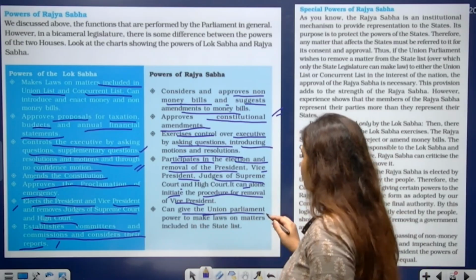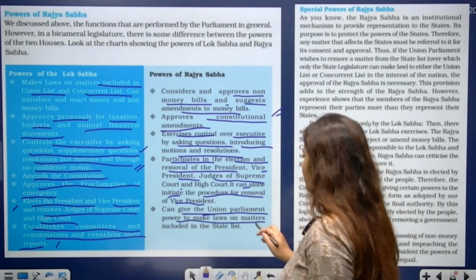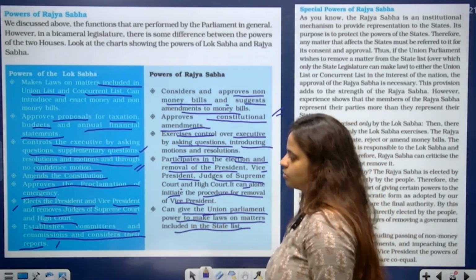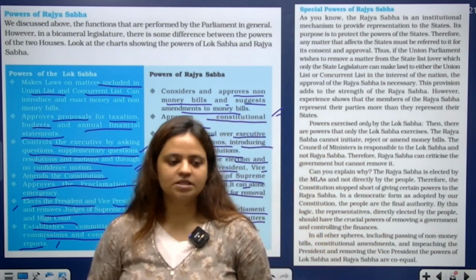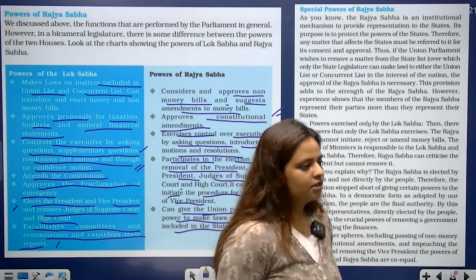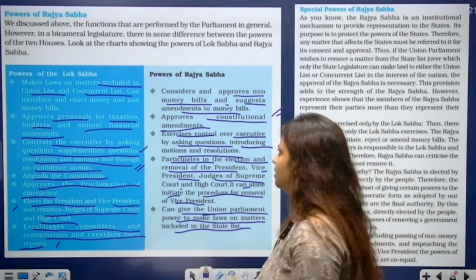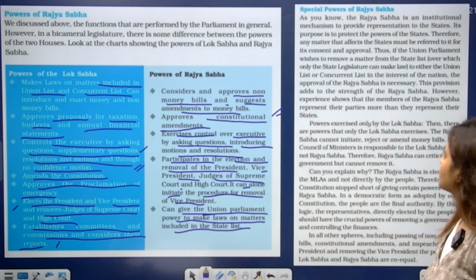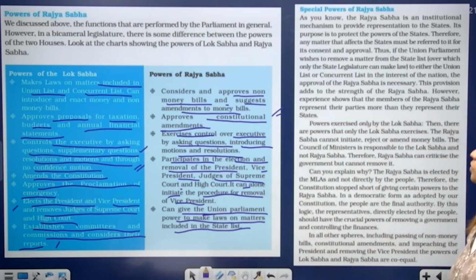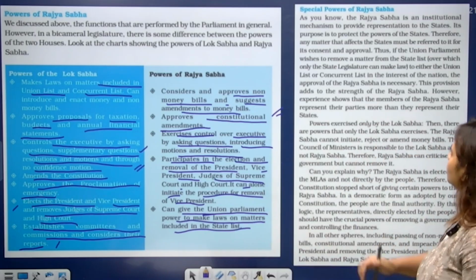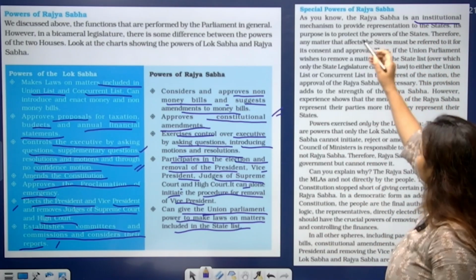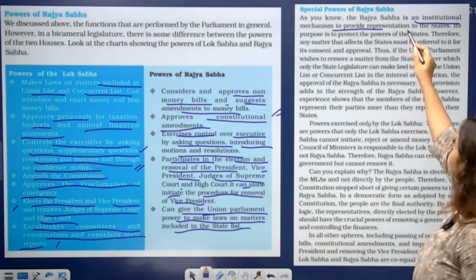Can give the union parliament power to make laws on matters included in the state list. So whatever the matters, whatever the subjects are there in the state list, the Rajya Sabha can give power to the union government to make laws on them as well. Okay. Now coming on to the special powers of Rajya Sabha, as you know that Rajya Sabha is an institutional mechanism which provides representation of the states.